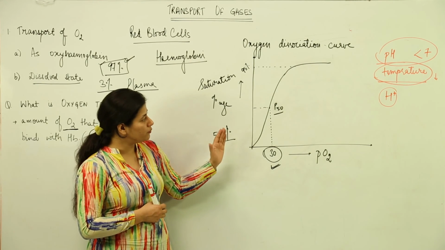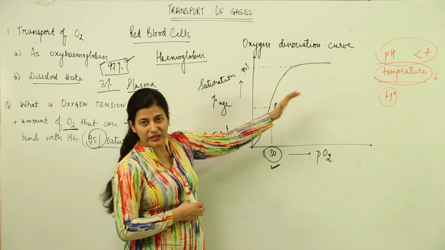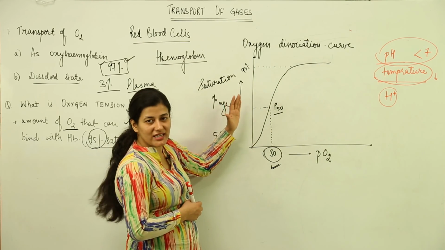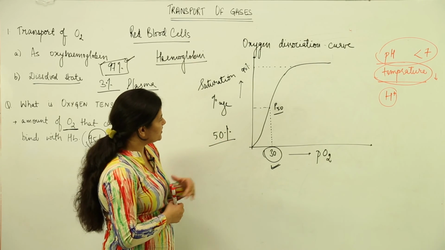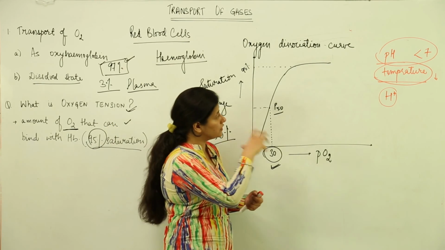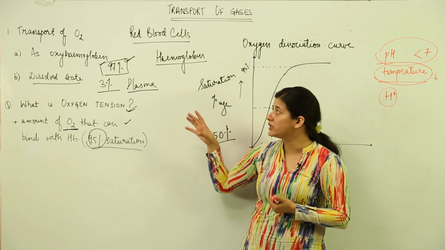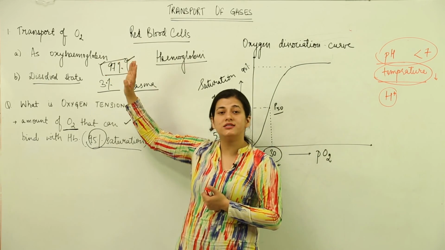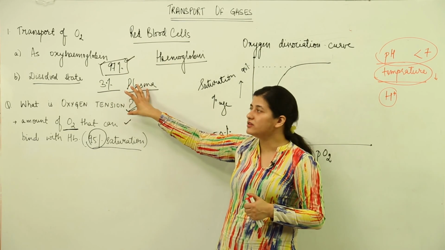In terms of the Bohr effect, the curve shifts slightly towards the right or towards the left. We would discuss that in the Bohr effect, but for that we need not consider the transport of gases. What we are primarily concerned about is the transport of oxygen, which takes place in the form of oxyhemoglobin and in the dissolved state.